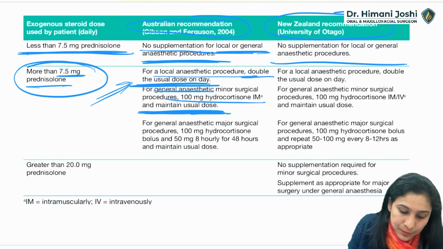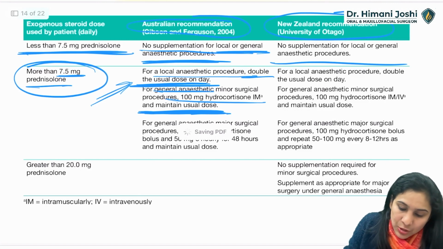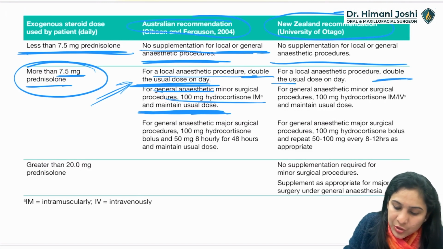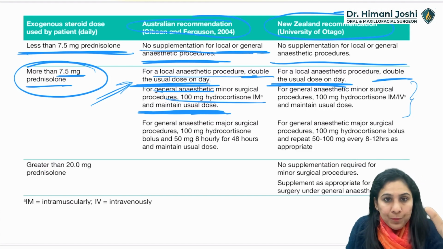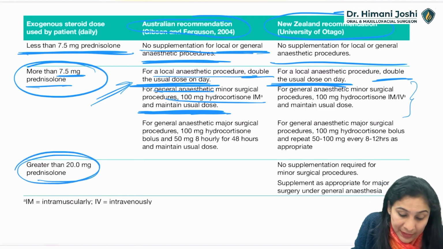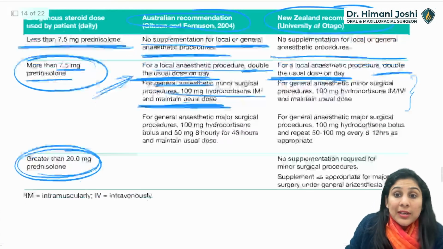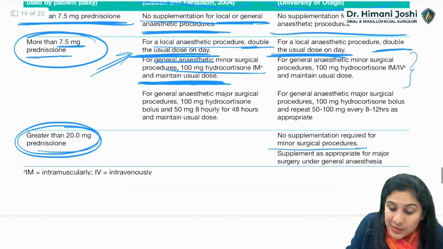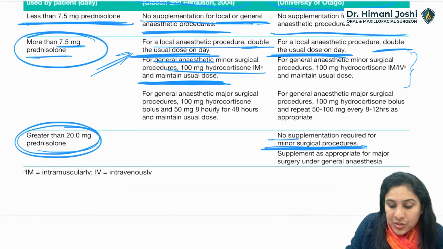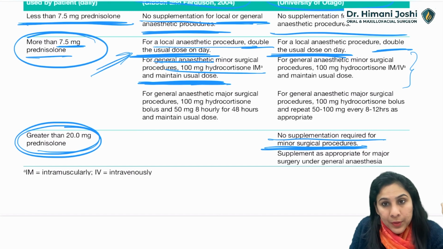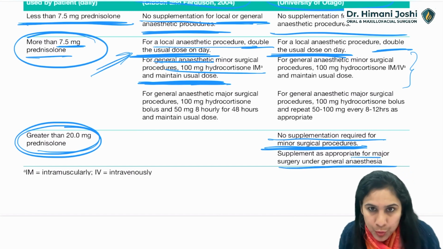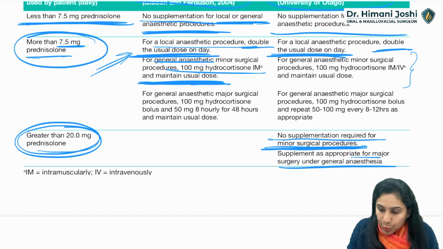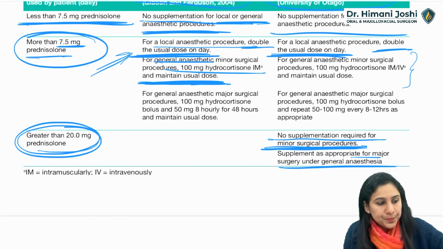Okay, and again Australian also says just double the dose on the day of surgery, and for GA the same protocol. If the patient is taking very high dose of prednisolone, again it says that for minor surgical procedures no supplementation is required. Okay, and for major surgery, whatever we are doing we have to do. Alright, so this is the protocol that we have to follow.